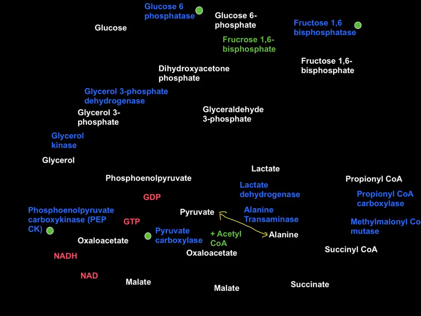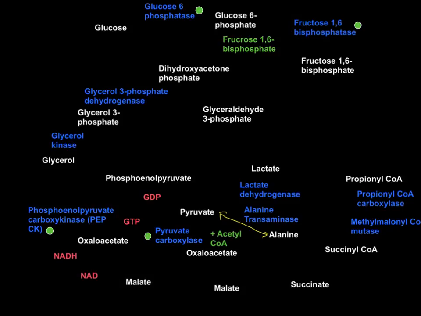Once pyruvate is formed, it has to be converted into phosphoenolpyruvate so that it can be reversed into glucose formation. But the problem here is the formation of phosphoenolpyruvate from pyruvate.